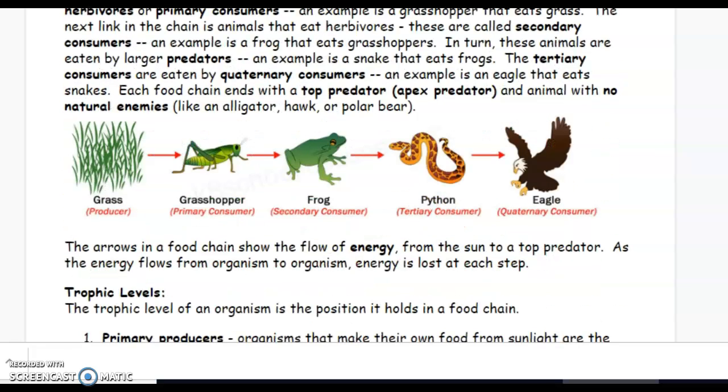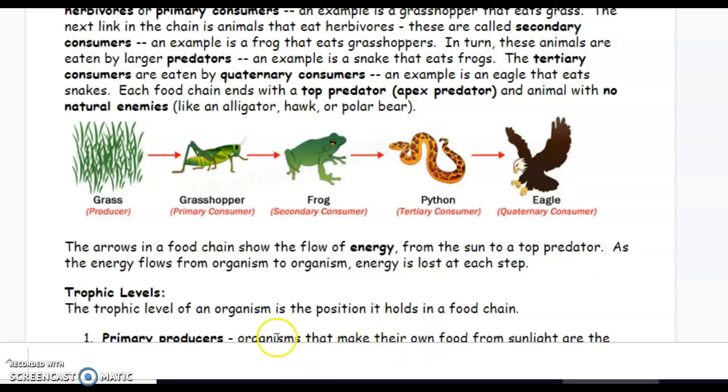So if we look at the food chain, we see that our producer is the grass, our primary consumer is the grasshopper, our secondary consumer is the frog, the python is the tertiary consumer, and the eagle is the quaternary consumer. The arrows in a food chain show the flow of energy from the sun to a top predator. As the energy flows from organism to organism, energy is lost at each step.